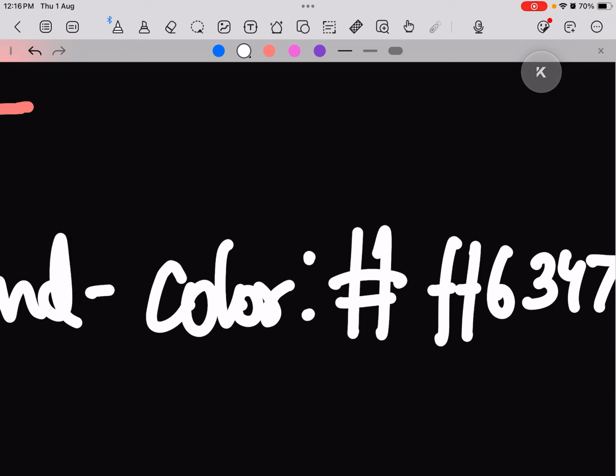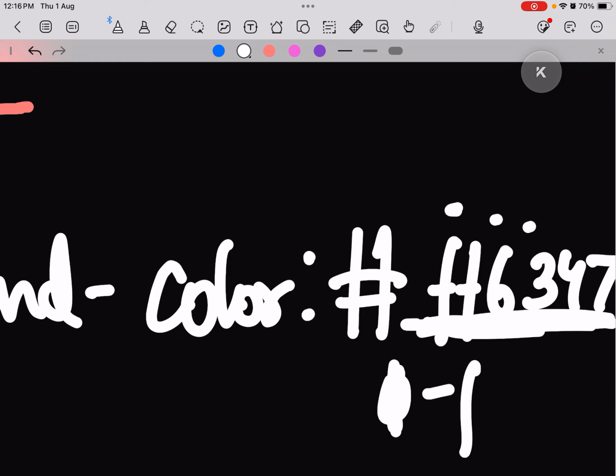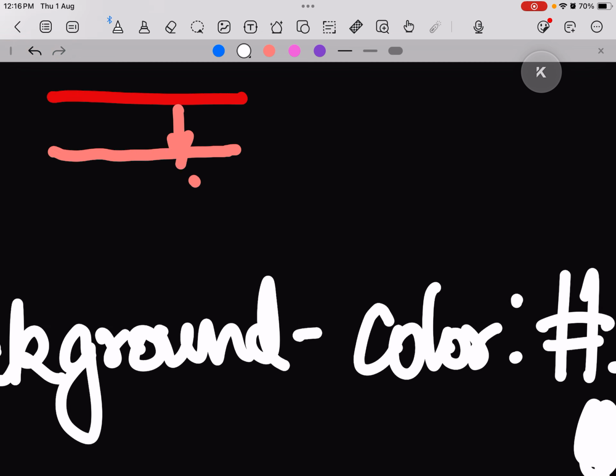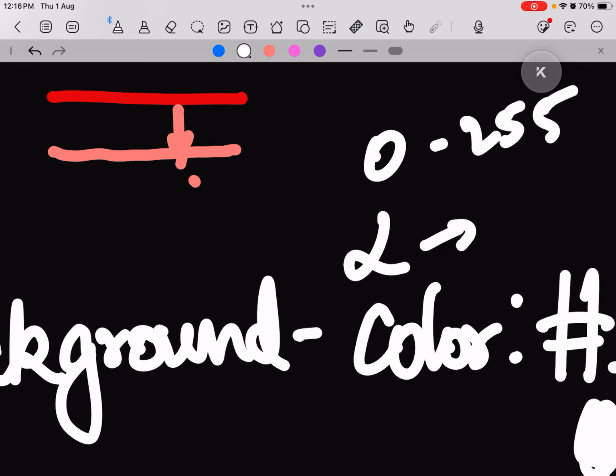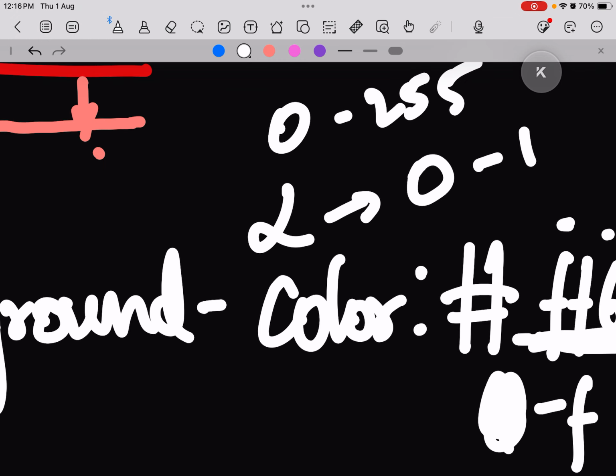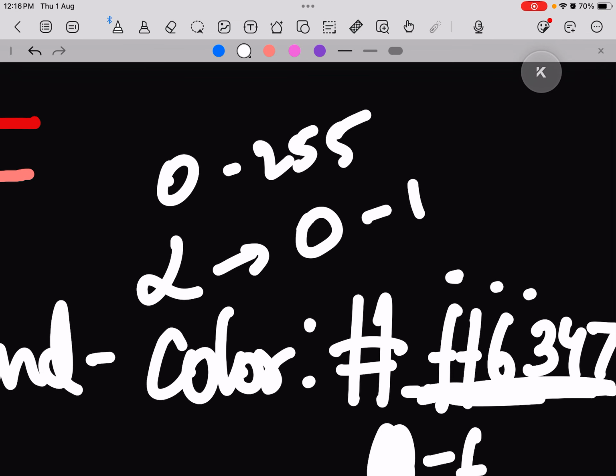The range of these hexadecimal characters will range from 0 to F. As we already discussed, RGB ranges from 0 to 255, and the range of alpha will vary from 0 to 1. 0 means entirely transparent, 1 means not transparent at all. So that's it about HTML colors. These are the various types of declaration for colors.